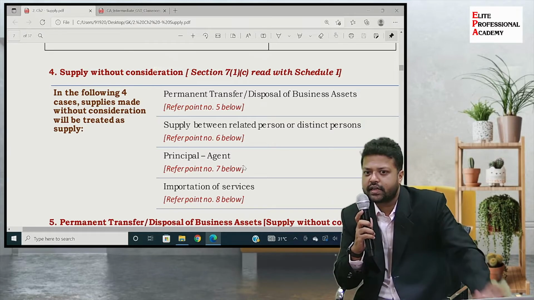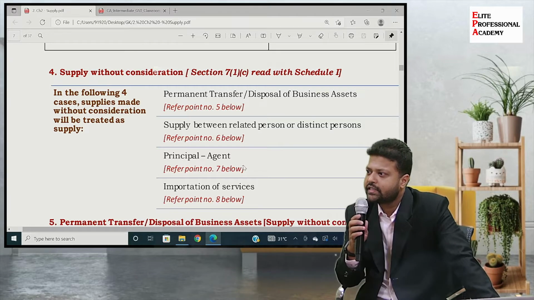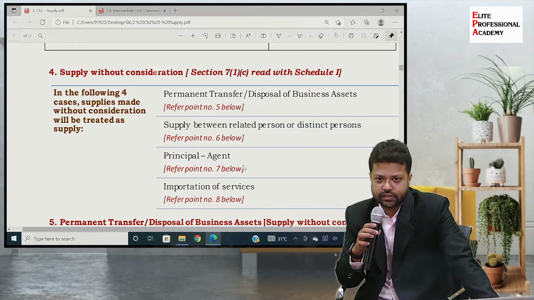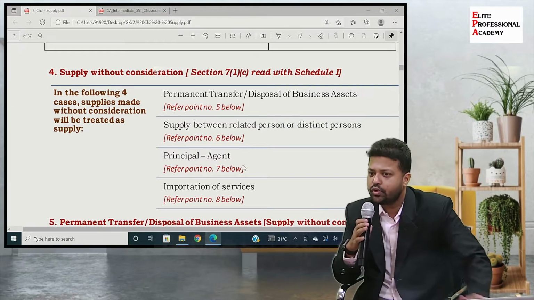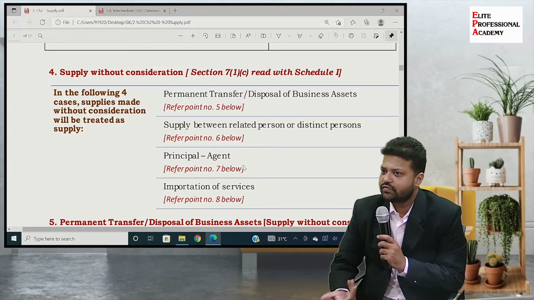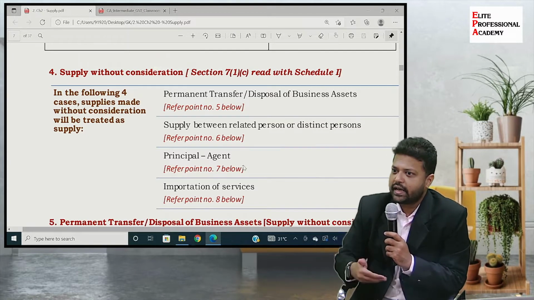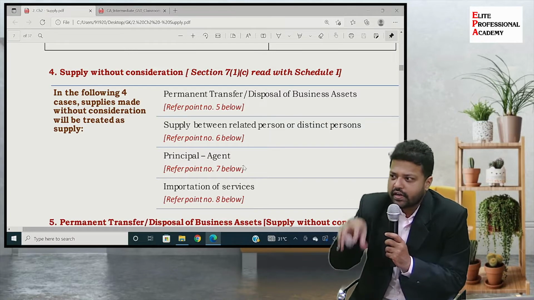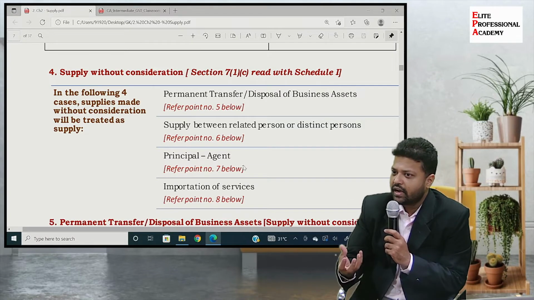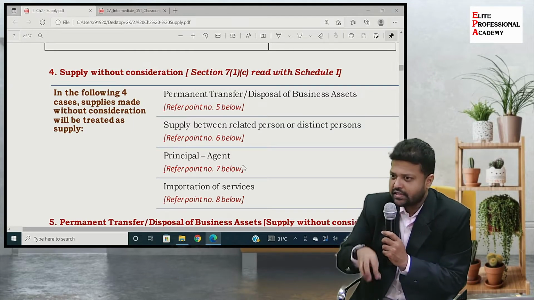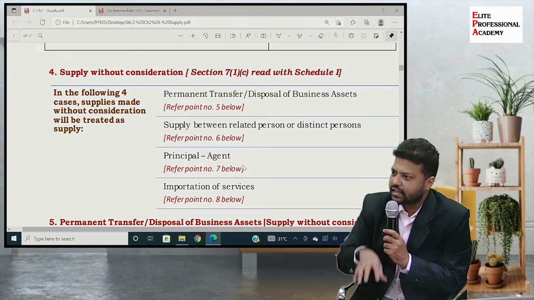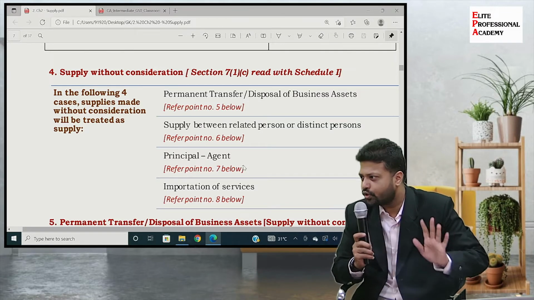Perfect. Very correct answer. For monitoring the transactions pertaining to import of goods, there are a lot of procedural requirements which are required to be fulfilled. For example, there are customs authorities, there are customs areas through which only goods move. But for services, it is very simple. Nowadays, I can go online and take any services from any corner of the world. So monitoring import of services is very difficult, and there are no specified authorities who govern the import or export of services.